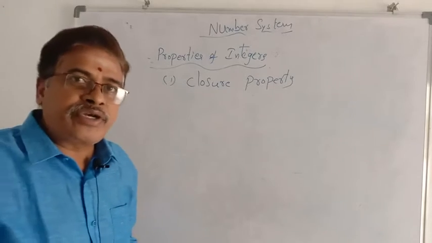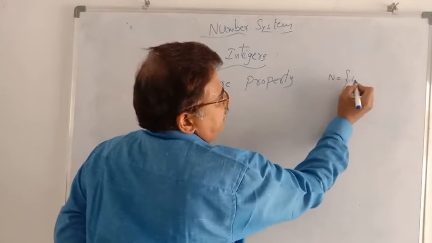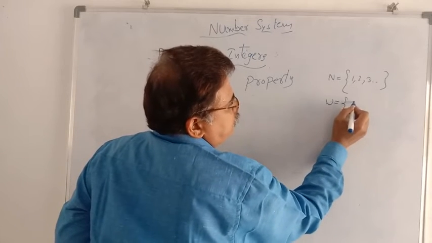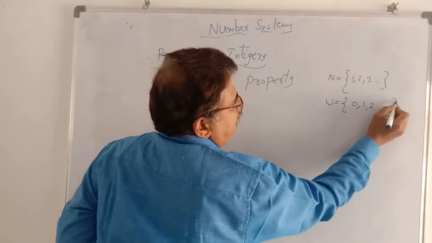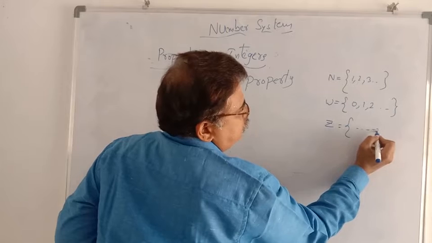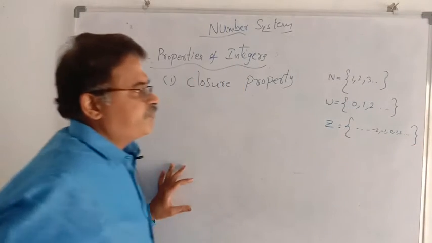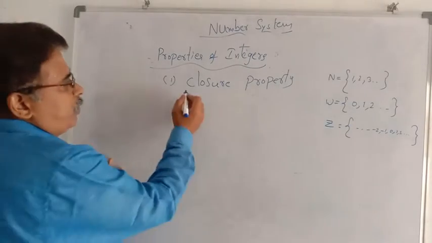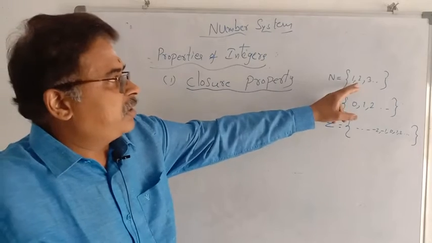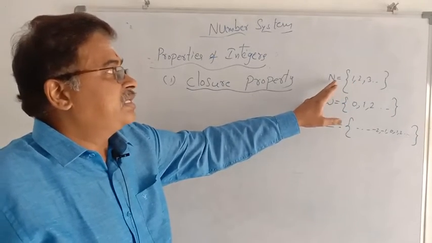What is closure property? You take, for example, N. N means 1, 2, 3, and so on. W means 0, 1, 2, 3, and so on. And Z is integers: -2, -1, 0, 1, 2, and so on. So, you take closure property first of all. For example, we test in N: is closure property permitted?